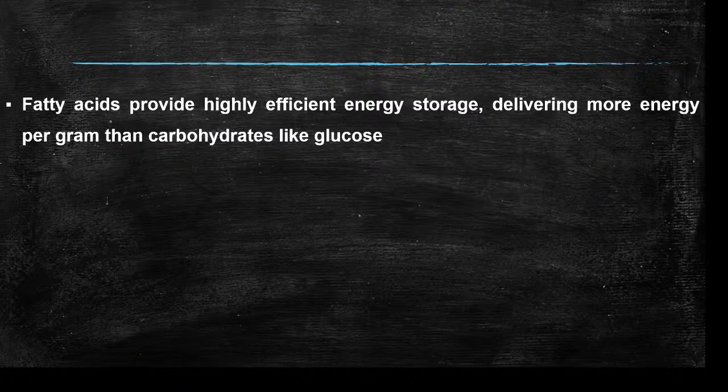So the first thing is fatty acids. They are highly efficient in storing energy. They deliver more energy per gram than carbohydrates like glucose. So these lipids are more efficient in providing energy.